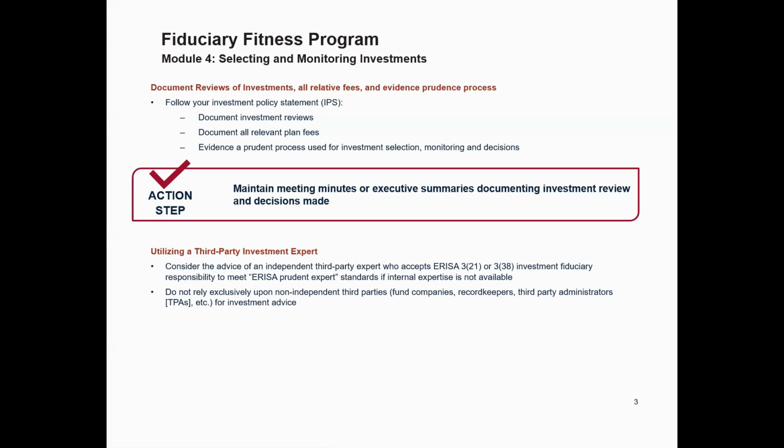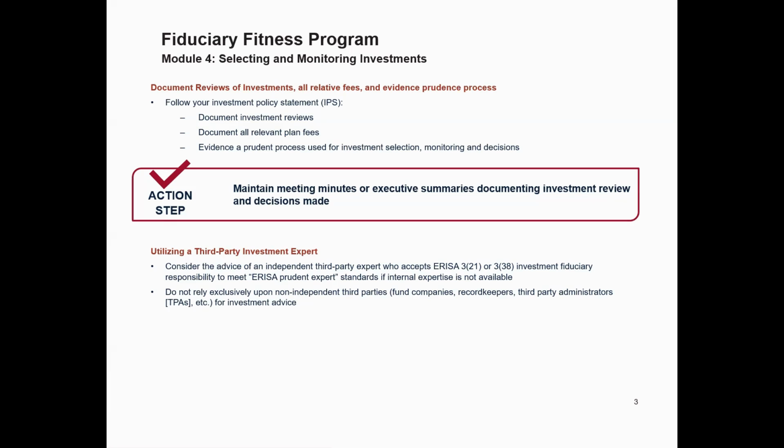2, document all relevant plan fees. It's crucial to track and document all fees associated with a plan: investment fees, administrative fees, and any other cost. Make sure participants are getting value in return for the fees being paid. 3, evidence of prudent process. Beyond documenting reviews and fees, fiduciaries must show evidence that a prudent process is used for selecting, monitoring, and making decisions about investments. This documentation will be invaluable in demonstrating that fiduciaries have met their obligations under ERISA.